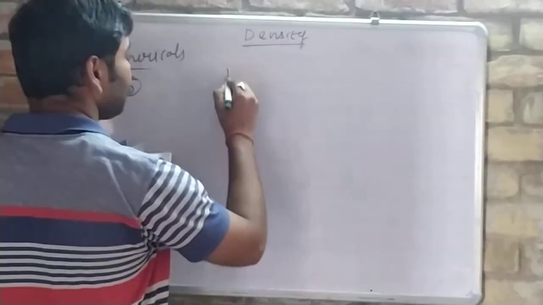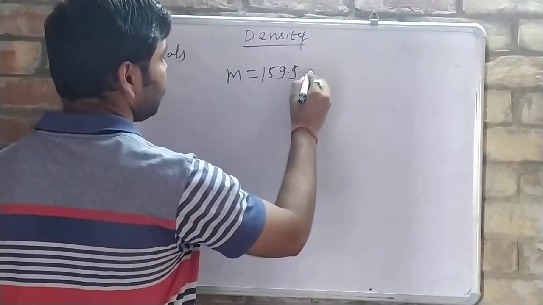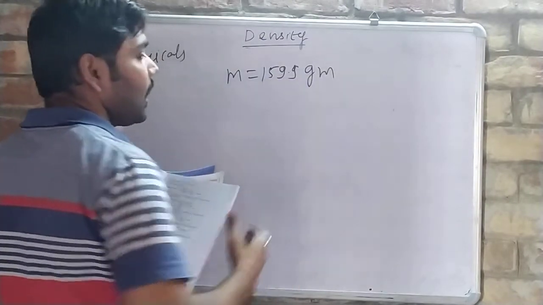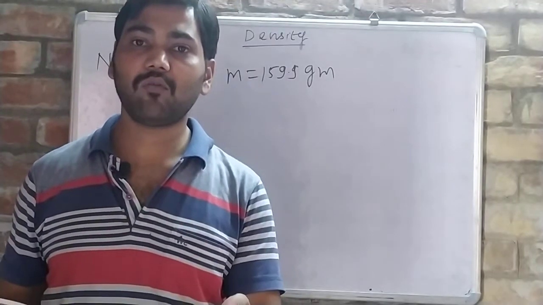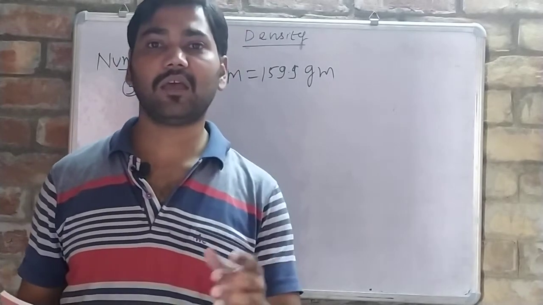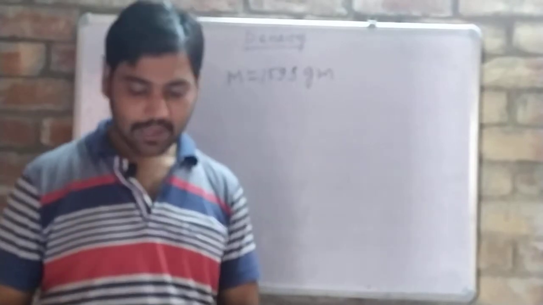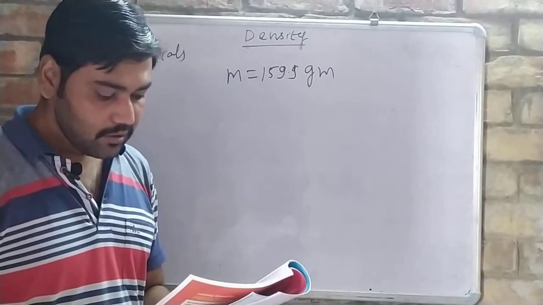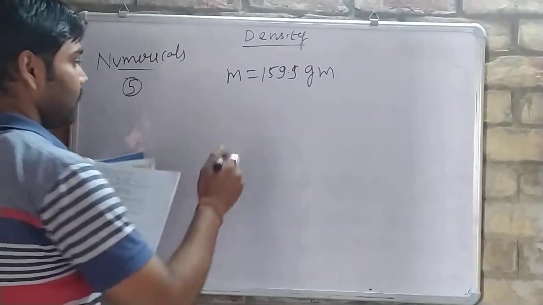Okay, so what is given? Mass, 159.9 gram. If you do not understand what has been given, look at the unit. From the unit also we can catch what it is. It is given in grams, which means this is the mass. Okay, of iron, and it has a density of 7.8 gram per centimeter cube.